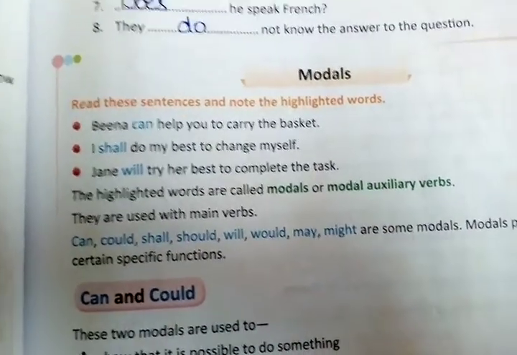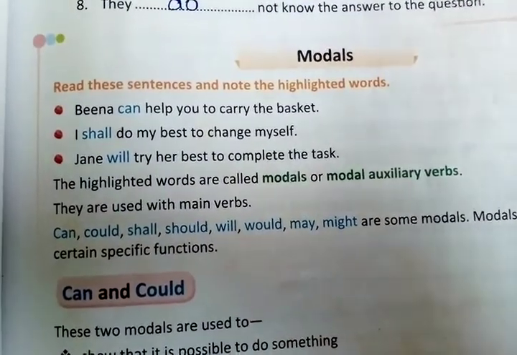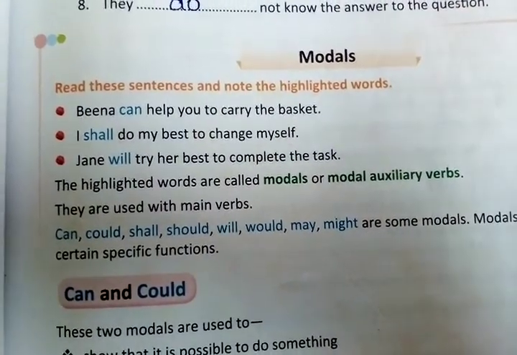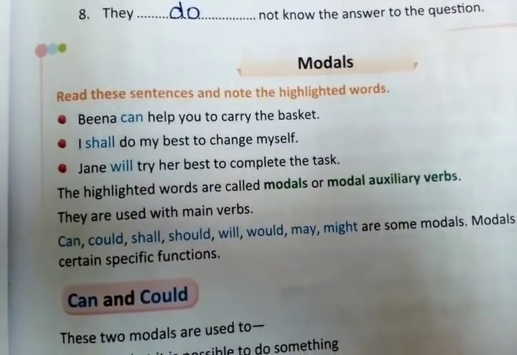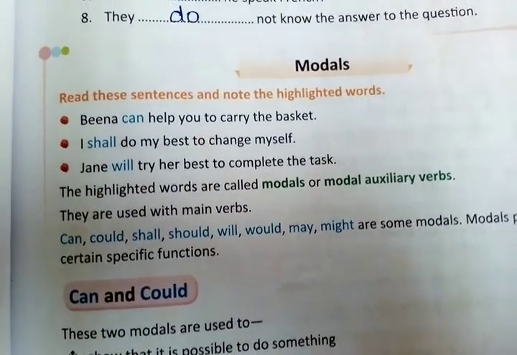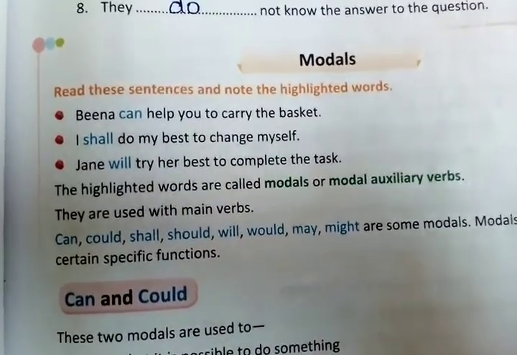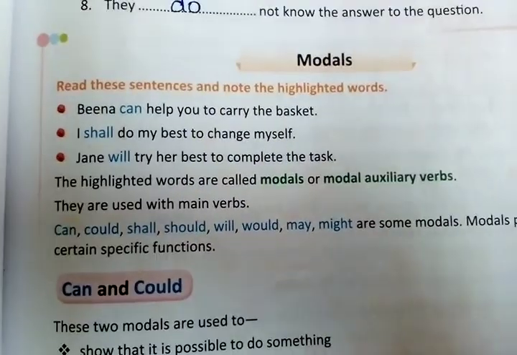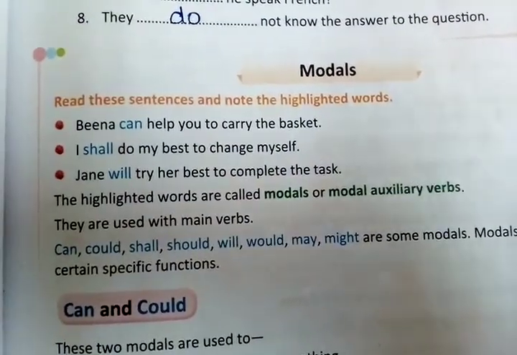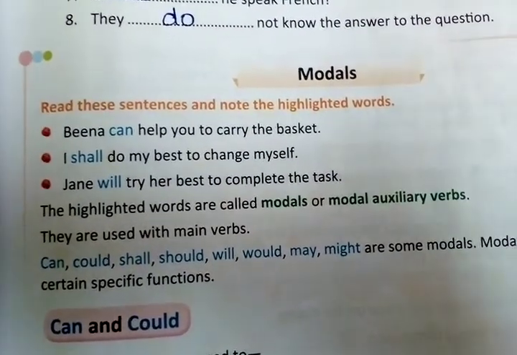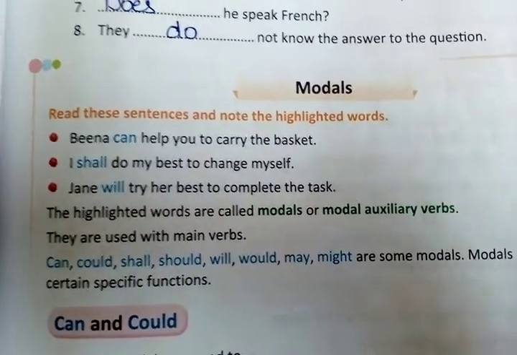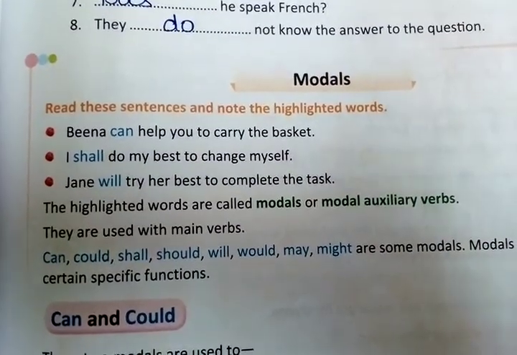So in these situations, first is kindness, second is promising, third is showing that I am going to do my best. For that they have used blue color, also you can see the highlighted ones: can, shall, will. They are the modals. Okay, they are also known as modal auxiliary verbs.